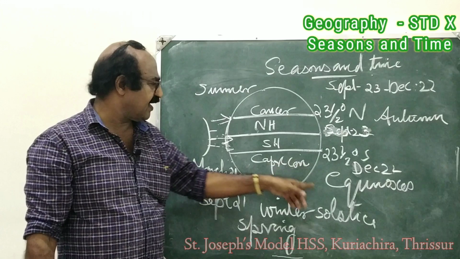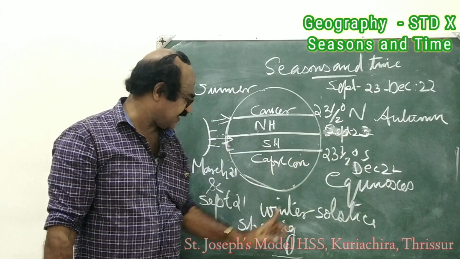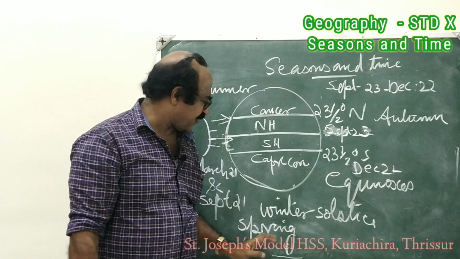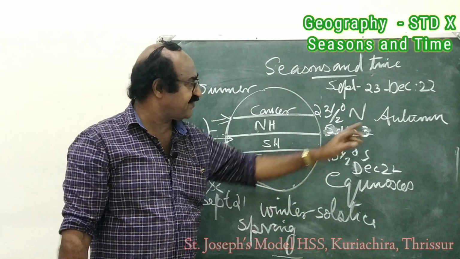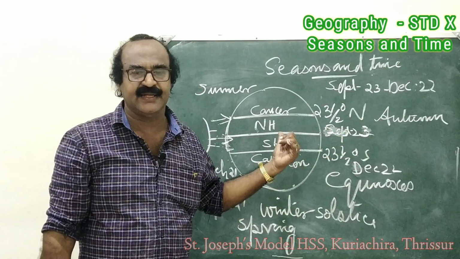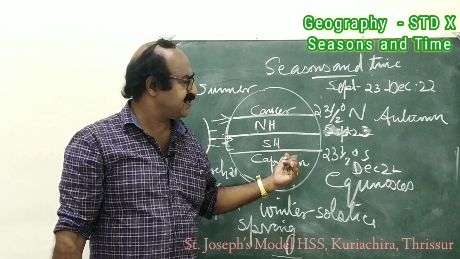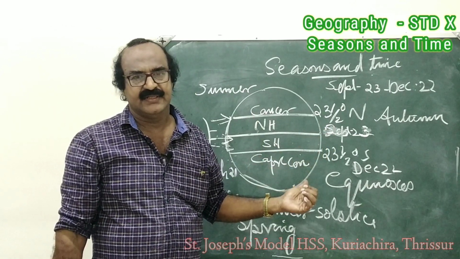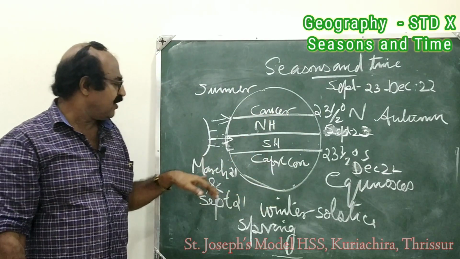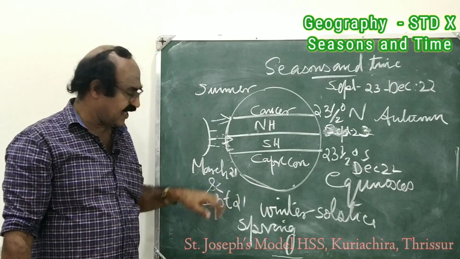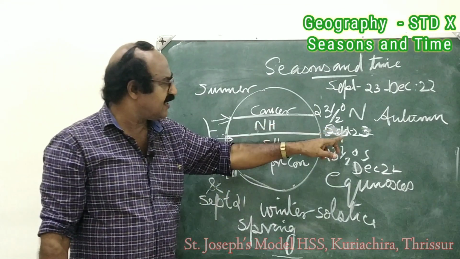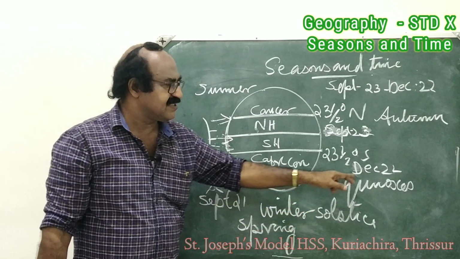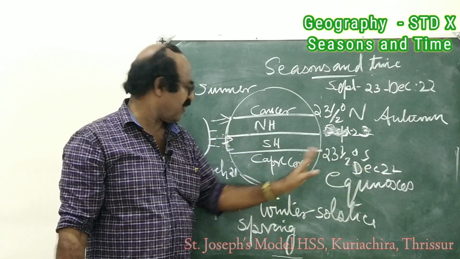Then during September 23 and December 22, what is happening? Winter season is happening in northern hemisphere. It is a transition period from summer to winter. These are the important things you have to remember. You have to remember about March 21 and September 21. Then September 23 and, what is that? December 22. These things you have to remember very well.